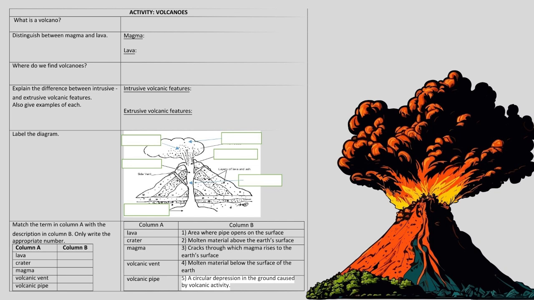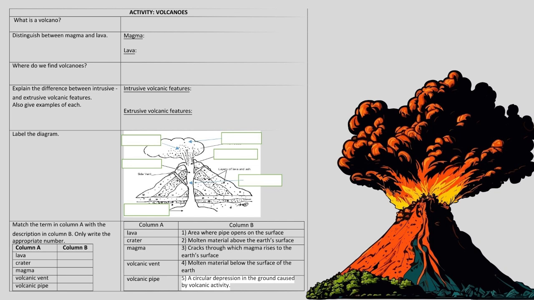Label the diagram. Match the term in column A with the description in column B. Only write the appropriate number. Column A: lava, crater, magma, volcanic vent, volcanic pipe.